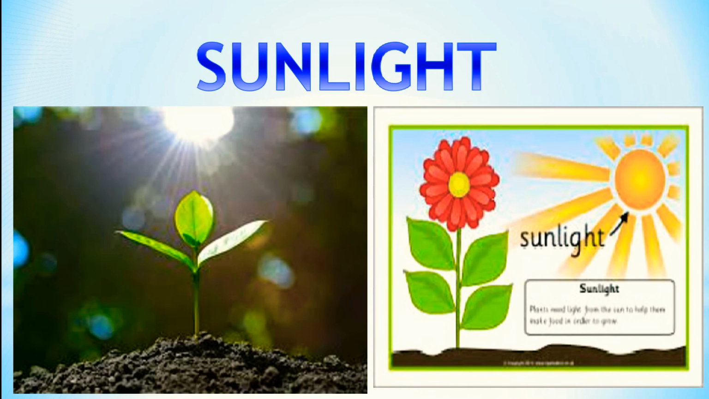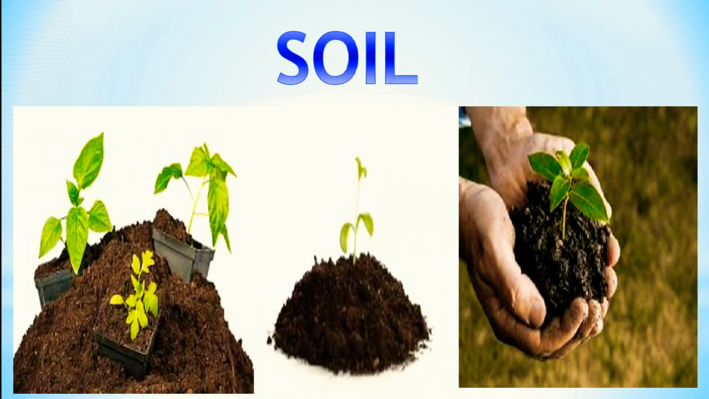The next need of a plant is soil. Just like we need minerals and nutrients, plants also need minerals and nutrients. From where do plants get minerals and nutrients? The roots of the plants absorb minerals and nutrients from the soil and transmit them to other parts of the plant. So, soil is essential for the plants to get minerals and nutrients.